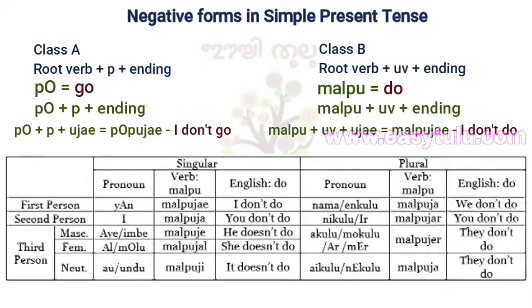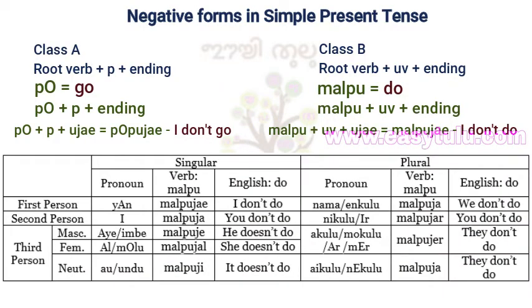E malpuja, you don't do. I or imbe malpuje, he doesn't do. Al or molo malpujal, she doesn't do. Au or undu malpuji, it doesn't do. Nama or enkulu malpuja, we don't do.